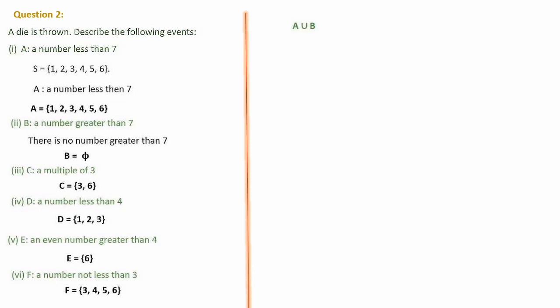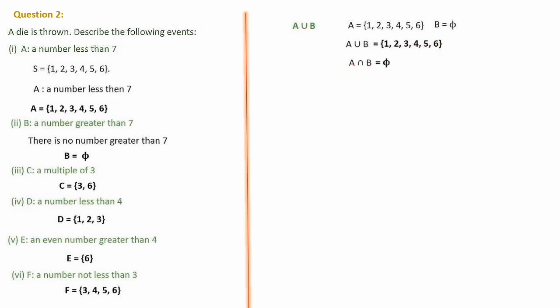Next we have to find A union B. A union B, as we know, means A and B together. So first of all, let's write A. A is 1, 2, 3, 4, 5, 6, which we have calculated here. Then B is a null set. So A union B means these elements along with the null set. Null set has no element. So only these elements will be coming, the set {1, 2, 3, 4, 5, 6}.